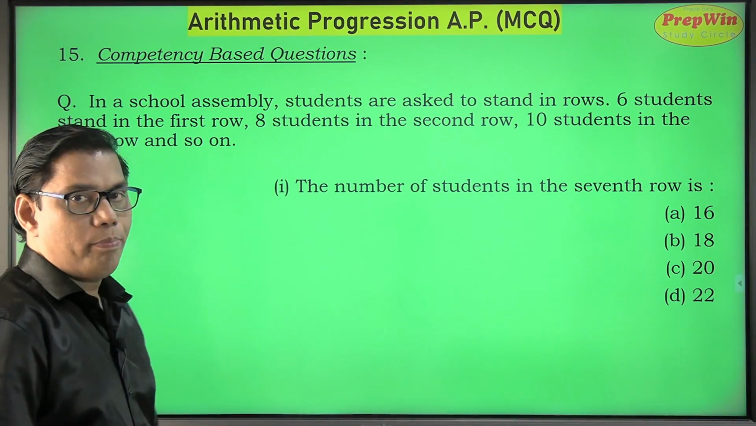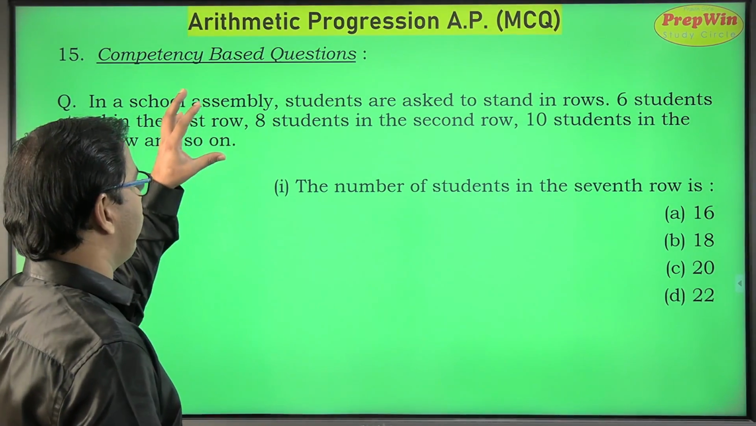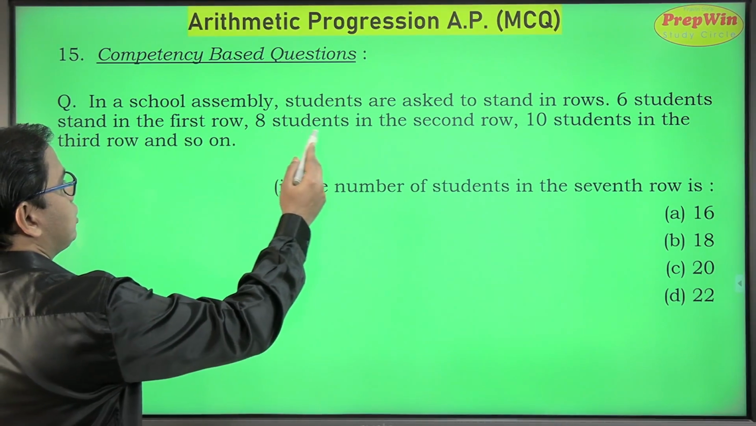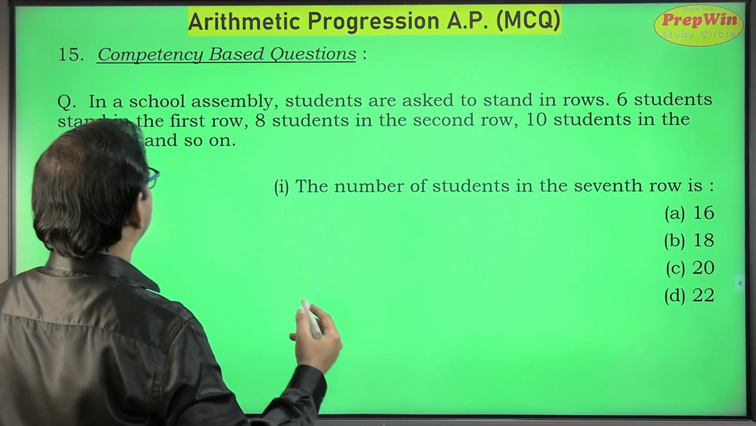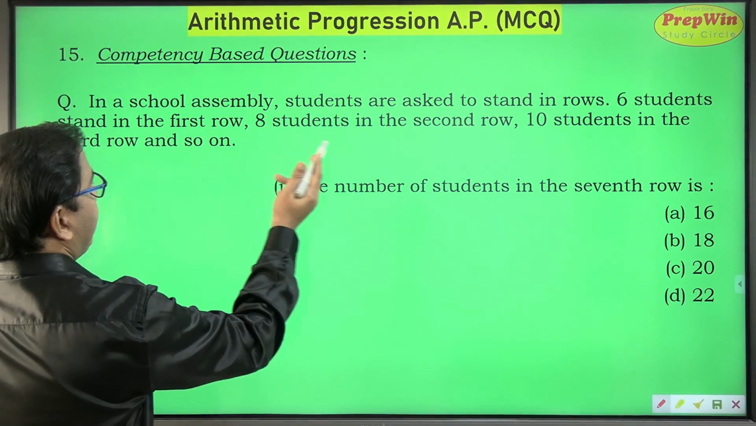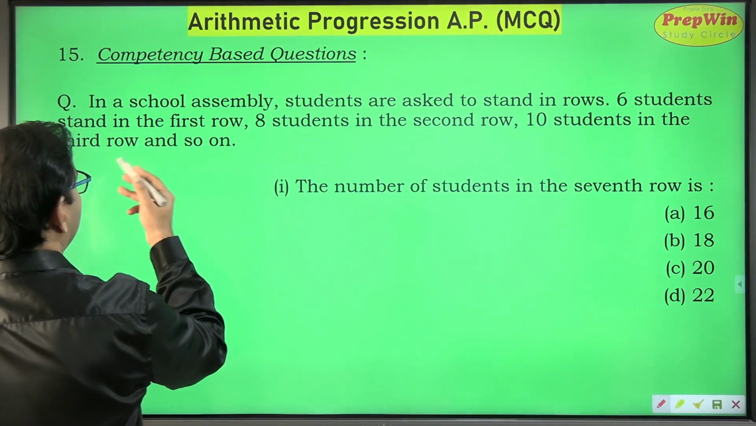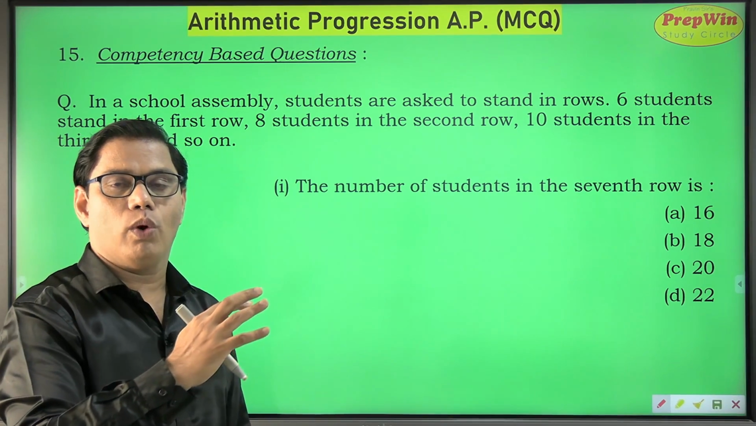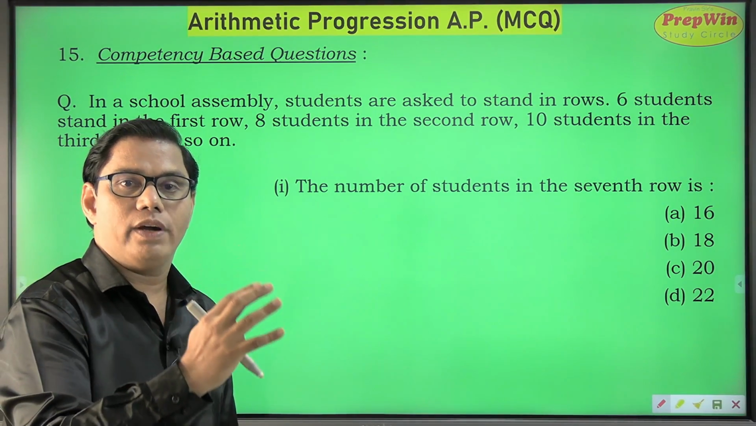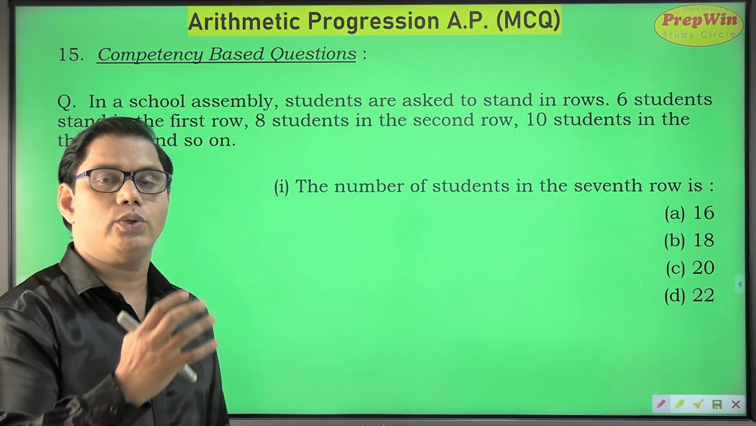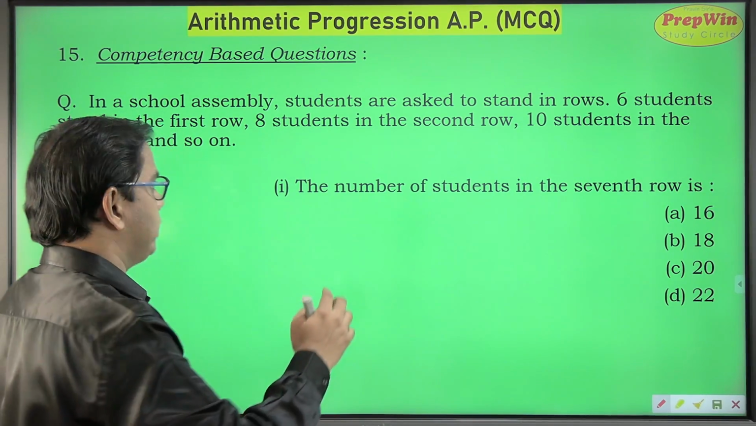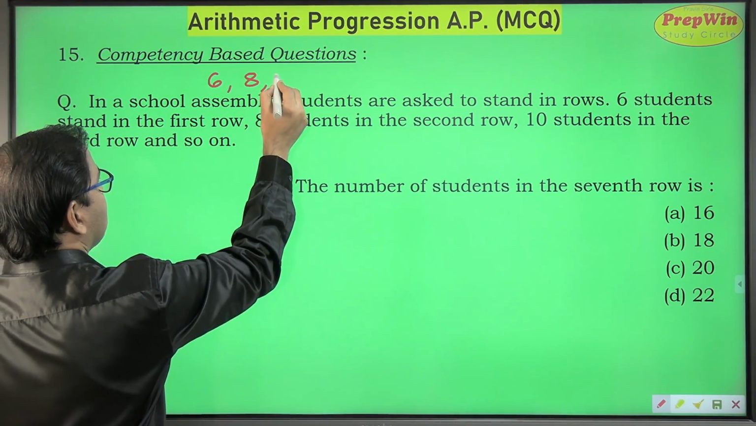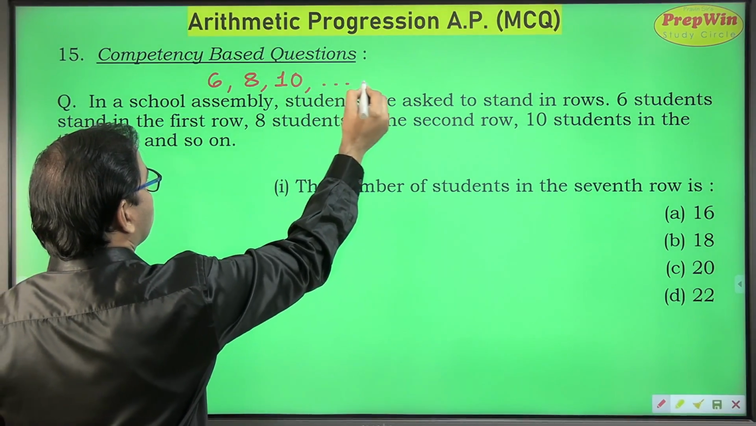So here you have a competency based question, whereby there will be one question and there will be 4 to 5 sub questions. In a school assembly, students are asked to stand in a row. 6 students stand in the first row, 8 students in the second row, 10 students in the third row, and so on. Even I told this in a previous question, whenever you have a word problem and you find it difficult to solve, you can convert it into an arithmetic progression. So in the first row 6 students, in the second row 8 students, in the third row 10 students, and so on.